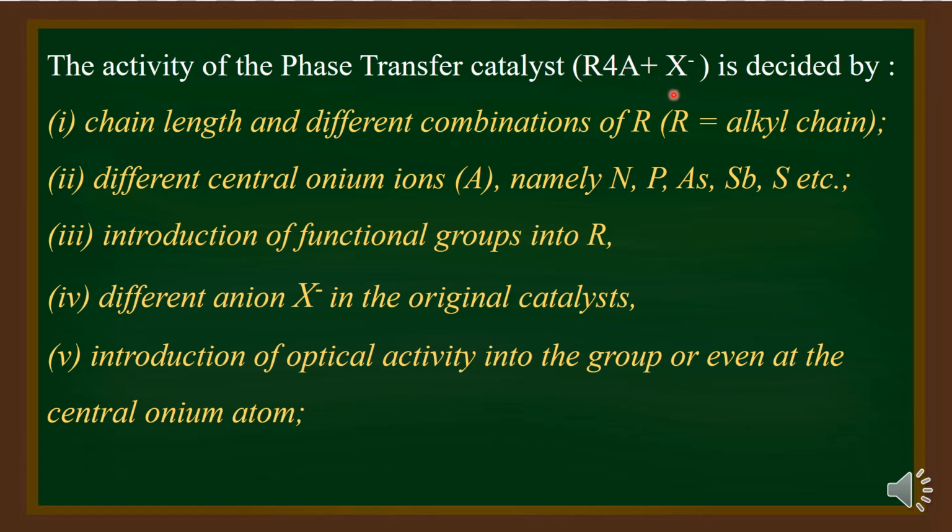And then the nature of X minus that is present here is another important factor that is deciding the catalytic property of the molecule. Introduction of chiral centers into this group R, or making the central ion itself a chiral one, is also another factor that is altering the catalytic property of this molecule.